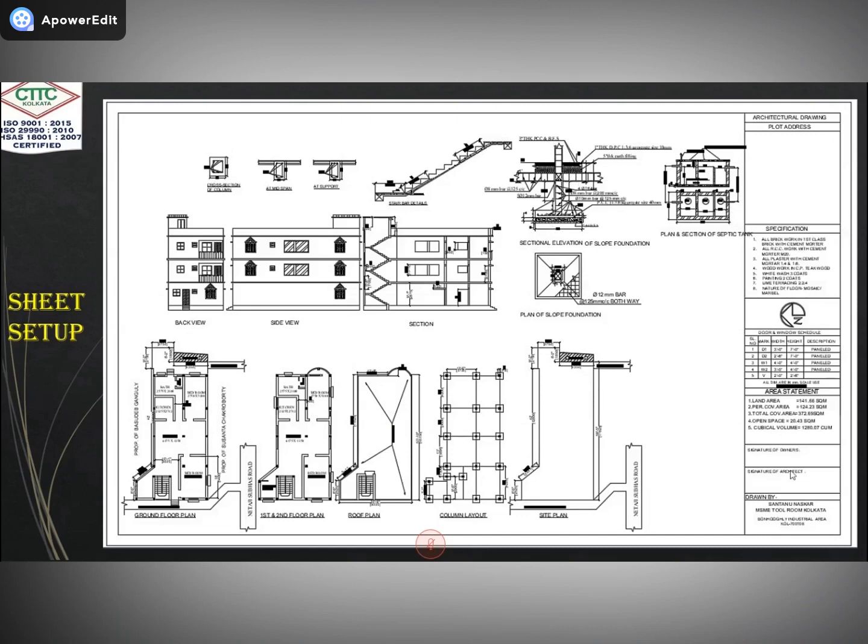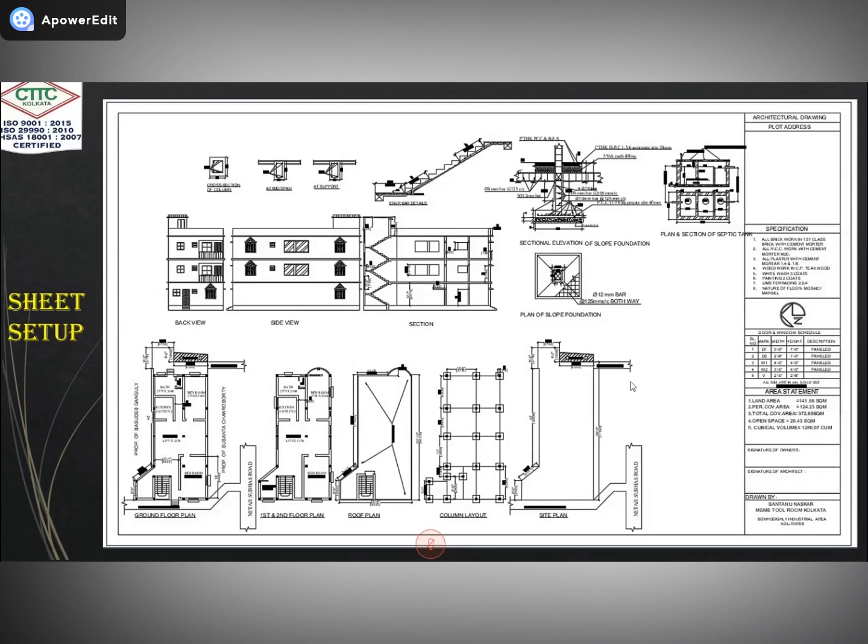And on the right hand side you can see this one is called the template. The template is fixed. All the time we set our template style, but you have to change the dimensions according to your plan. Your template is fixed, only the style of this template. But you have to change your specification, because different structures have different specifications. So you have to change this specification as per the requirement of the drawing. You can see the land area, cover area, total cover area and open space are there. We specify all the details through this template.